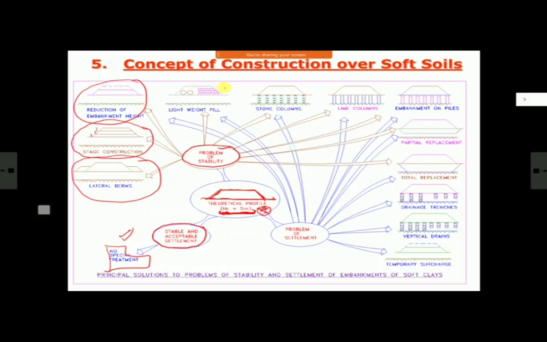Next, possibility, I use lightweight fill. Means, let us say my soil weight is 2.65 ton per meter cube or something. I use a material which is very light. If I can, we'll see. Theoretically there are some possibilities. They may be very costly.